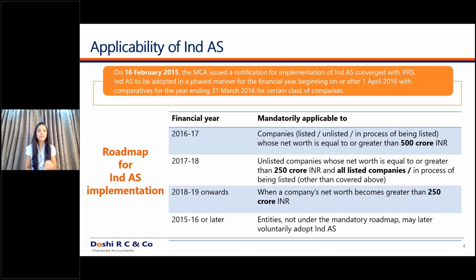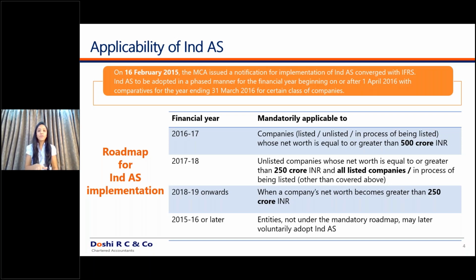Now, are only these companies covered under Ind AS? No. Any companies which are linked, in the sense of subsidiaries, joint ventures, associates, or holding company, the entire group is covered under Ind AS. So if the net worth criteria is met for one company, all the aligned companies are also covered under the Ind AS regime.